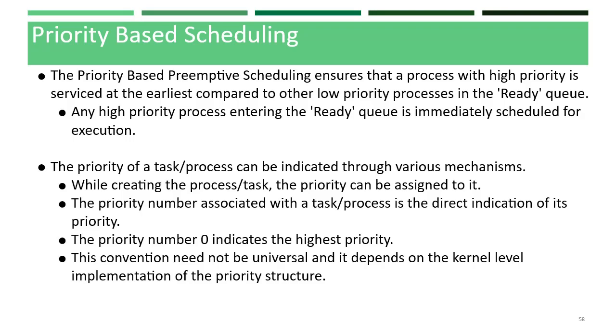This convention need not be universal. That means it may not be true for all cases, and it depends on the kernel level implementation of the priority structure. So whenever a new process enters the ready queue, the scheduler will sort the ready queue based on the priority and pick up the process with the highest priority for execution.